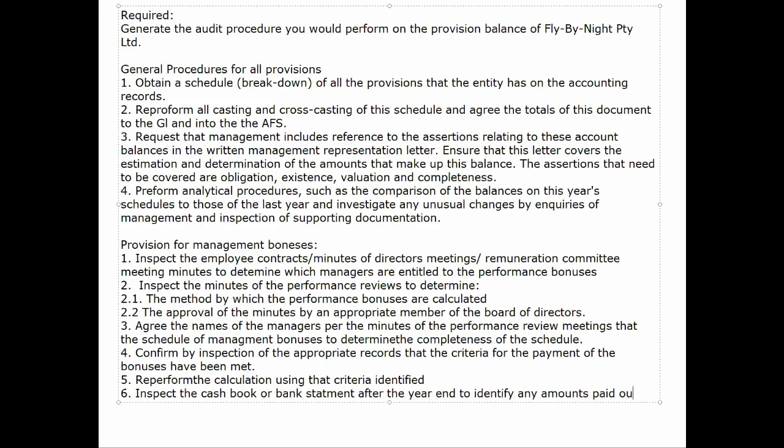So there isn't an uncertainty around timing. Because there's little to no uncertainty around timing, it needs to be removed and placed under accruals. So that's what we want to do.